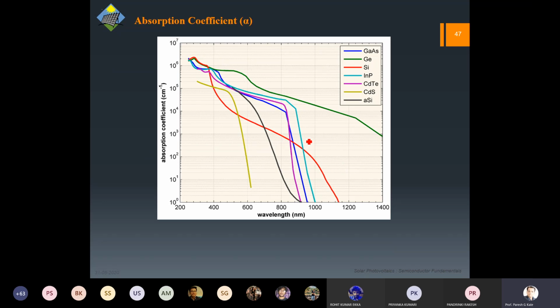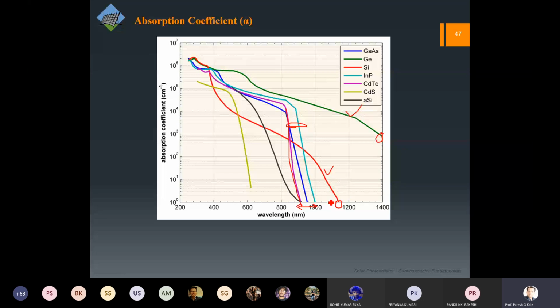Check germanium and silicon. These are indirect band gap. The curve is flatter, in the sense not sharp. You can compare with gallium arsenide, CdTe, or indium phosphide. These three curves I am talking about. You can see these are absolutely sharp at somewhere below 800, 900 to 1000, whereas for silicon and germanium it is quite high.